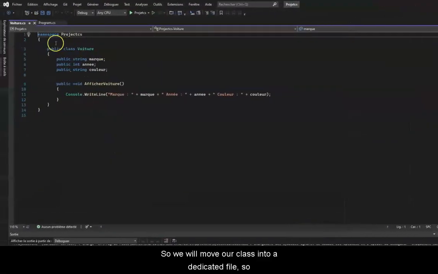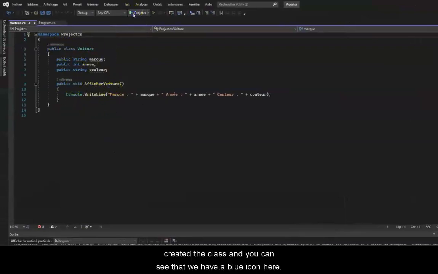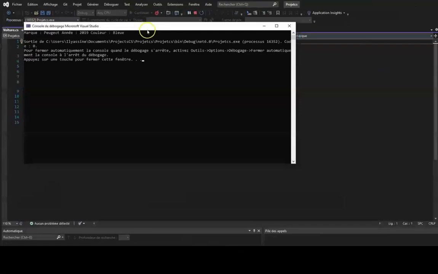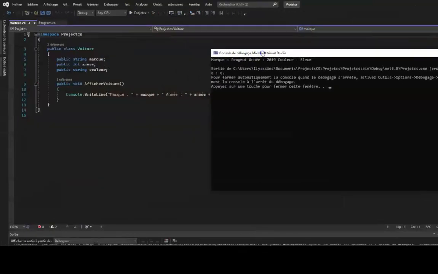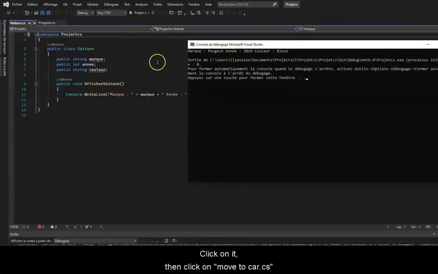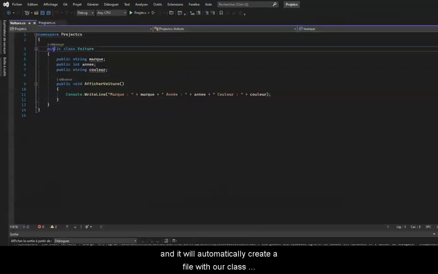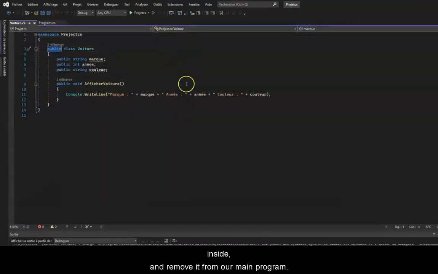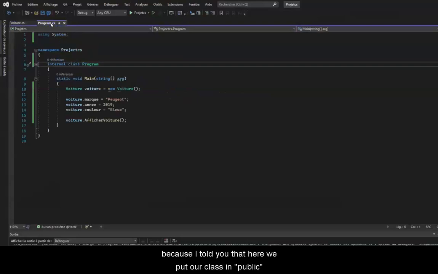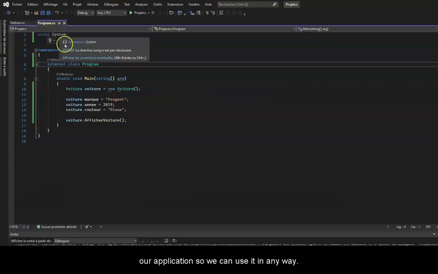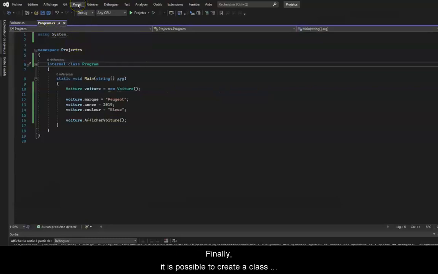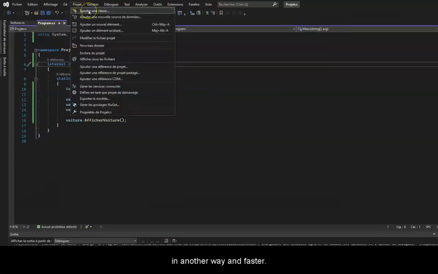So we will move our class into a dedicated file, so click on public just above where we have created the class and you can see that we have a blue icon here. Click on it, then click on move to Car.cs and it will automatically create a file with our class inside and remove it from our main program. And if we run the program, we can see that it still works, because I told you that here we put our class in public, which means that it is accessible through our application, so we can use it in any way.